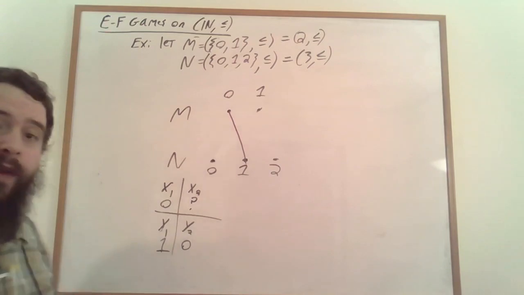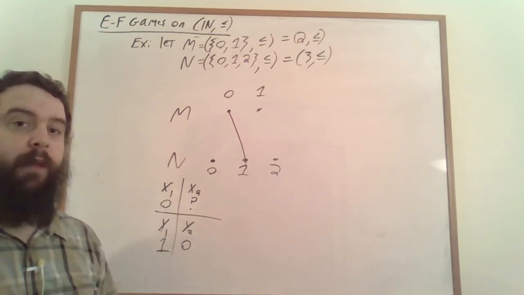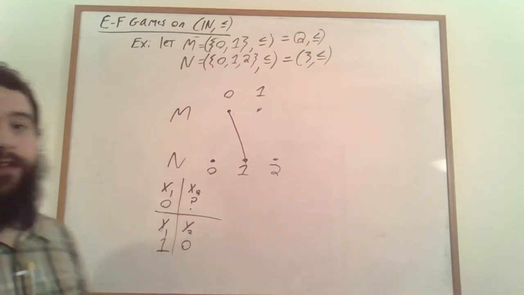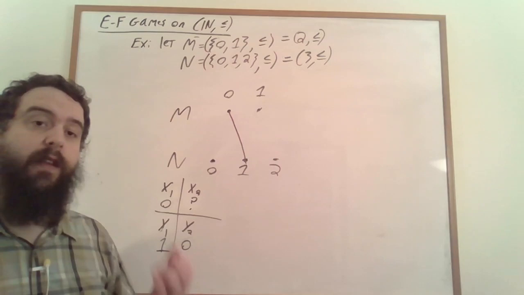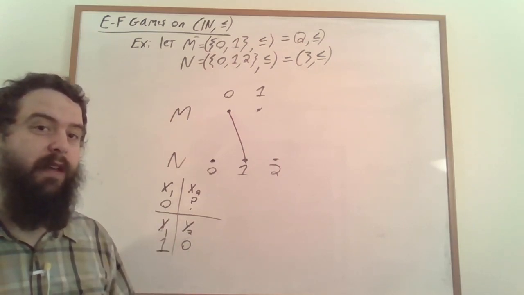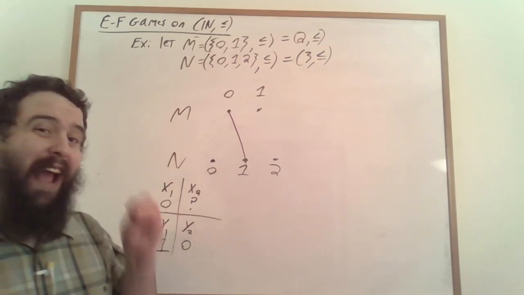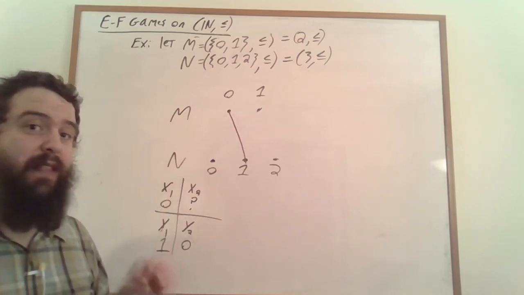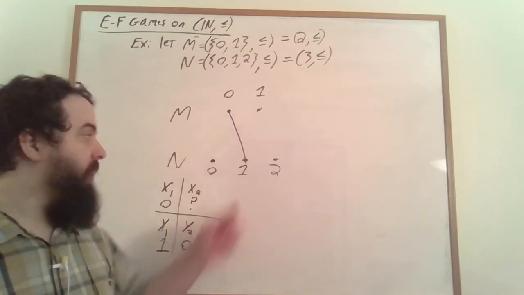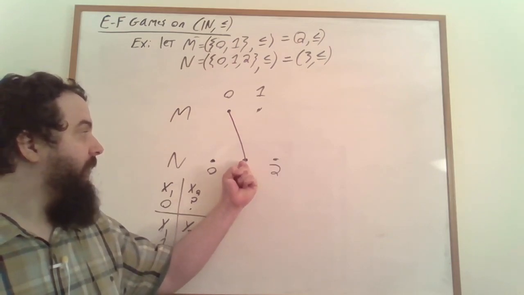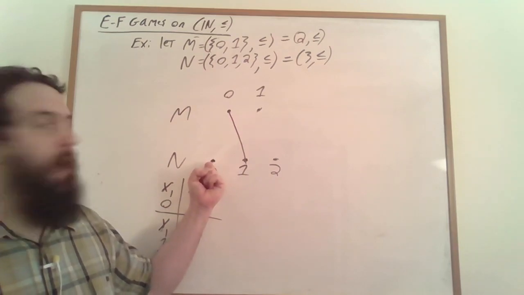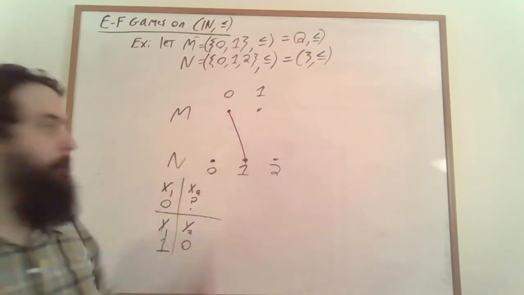The game is over, and the game has ended in 2 turns, because there's a formula of quantifier depth 2 that's true of one of these structures that's not true of the other, that distinguishes the 2 structures. I'll let you take a moment to try to figure out what that formula is. So it turns out we can actually read the distinction between these 2 structures off of Spoiler's winning strategy. Spoiler took advantage of the fact that there was an element in N that had an element greater than it and an element less than it, and there's no such element within M.